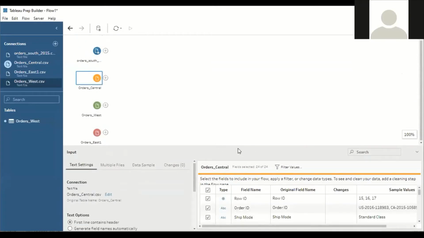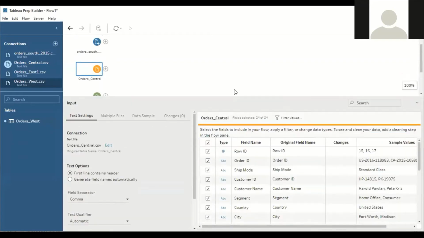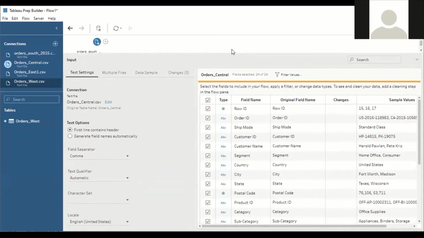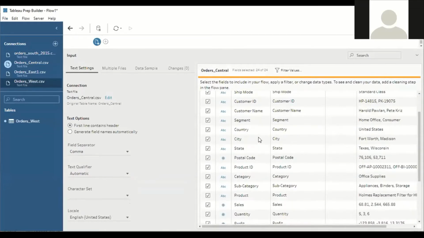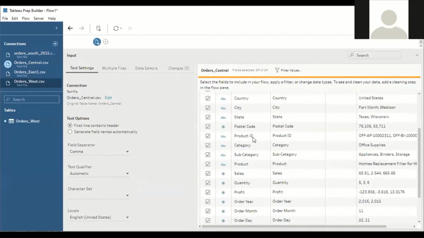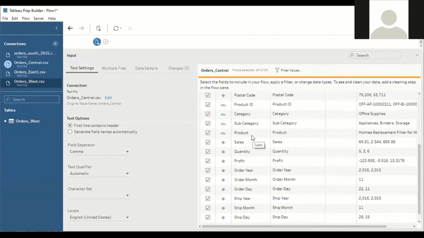As far as the central database is concerned, we have columns like row ID, order ID, ship mode, customer ID, customer name. Next we have segment, country, city, subcategory, product, sales.